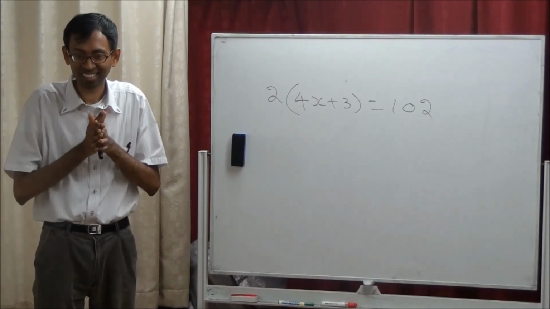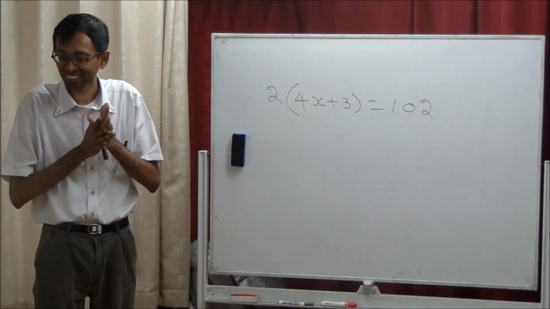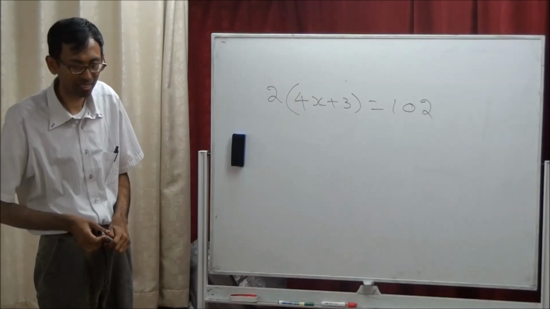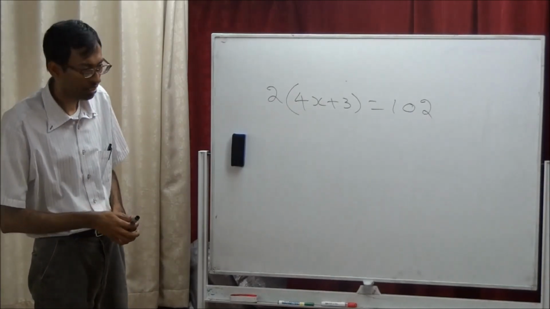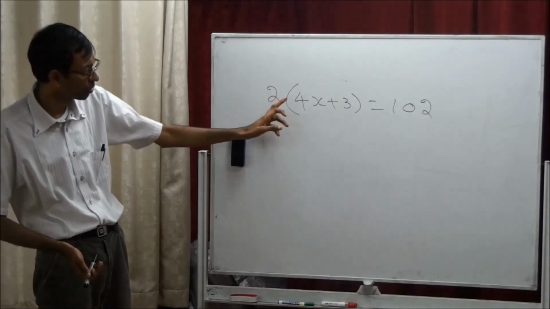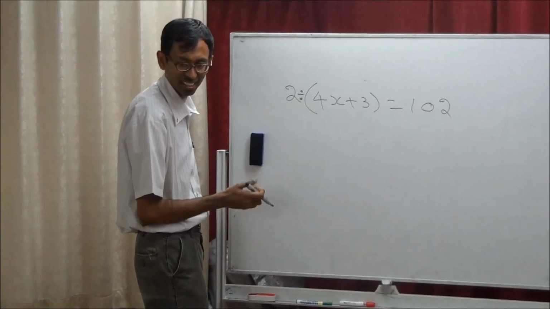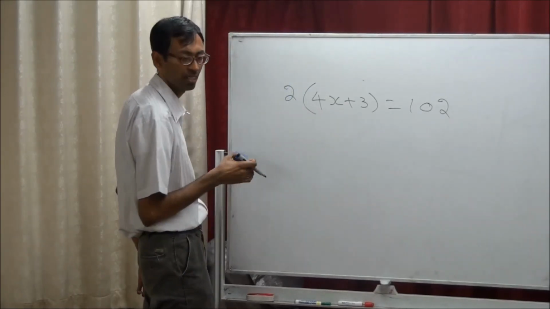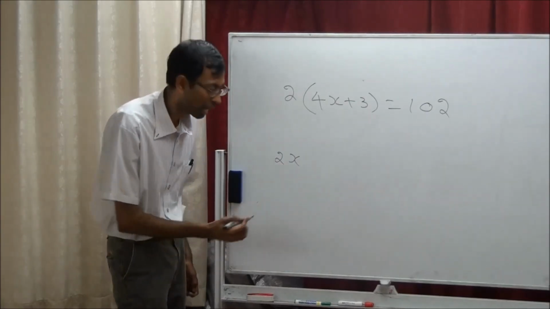Varshita, did you get the answer? I'm just stuck on the first step. Okay, which one do you have to take to the other side? I know 2, but I'm thinking if we should do the multiplication or the division. Is this multiplication or division? I told you, if there is nothing here, it's a times. See, 2x means 2 times x.